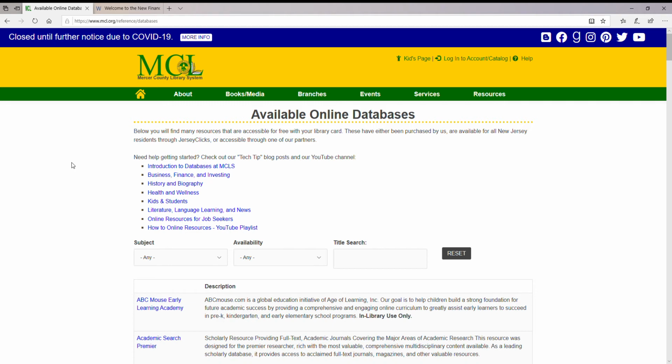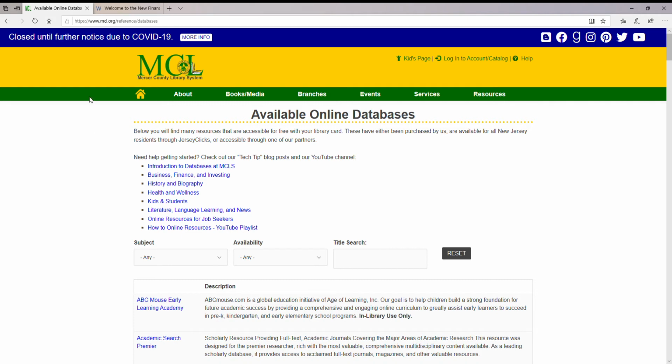So in order to get to this database, you want to visit our website at www.mcl.org, and you want to look at the menu at the top and you'll see resources. Underneath the resources, you'll see a list for all databases. So you'll get to this page, which is our available online databases list. You can also get to this page by clicking on branches and looking for the virtual branch. Once you're on the virtual branch page, there will be a link there for all databases. You'll come here and you'll see that there's an alphabetical list of all of the databases we have available.